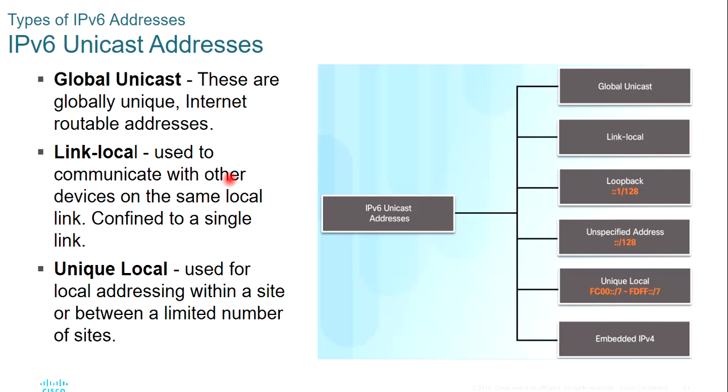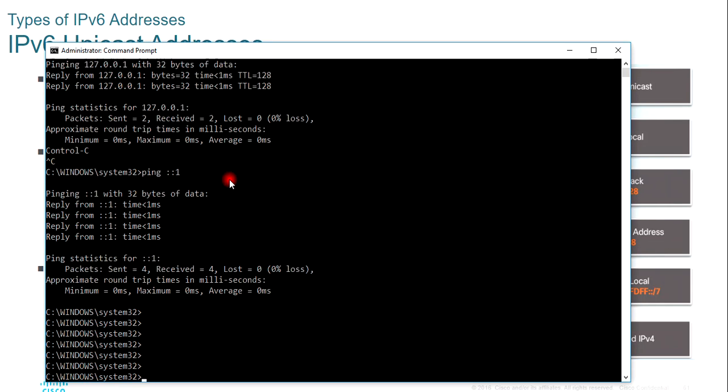And the unique local address is like private IP address space in IPv4. So these IP addresses can move packets within the private network, but not to the public network, that is the internet. And you can see the loopback address here is shown in IPv6 format. It is ::1/128. This is the loopback IP address format in IPv6. Let's test it.